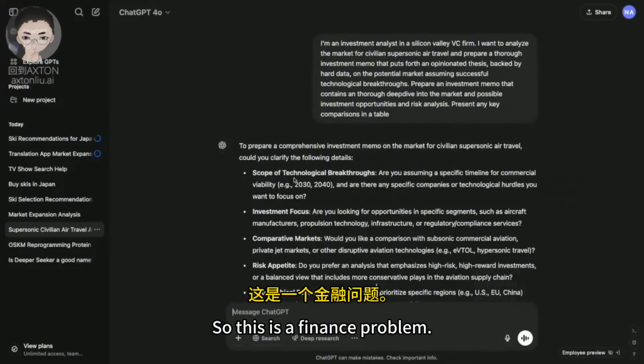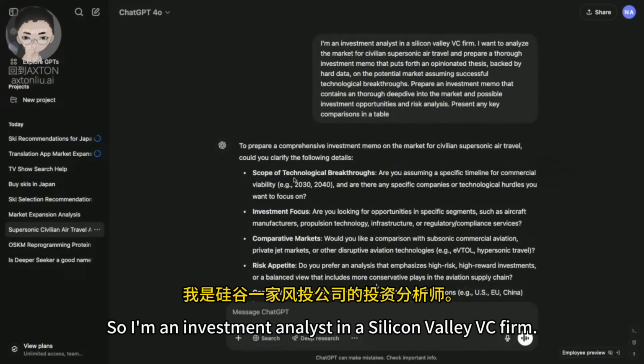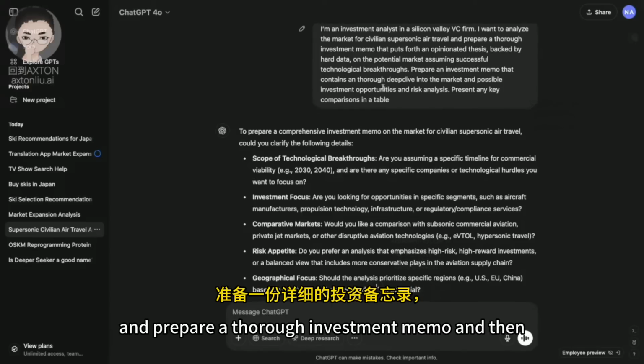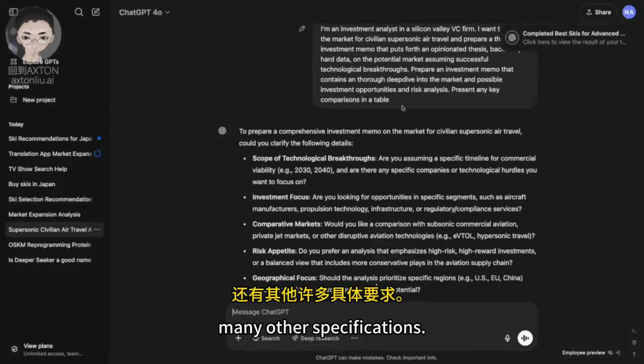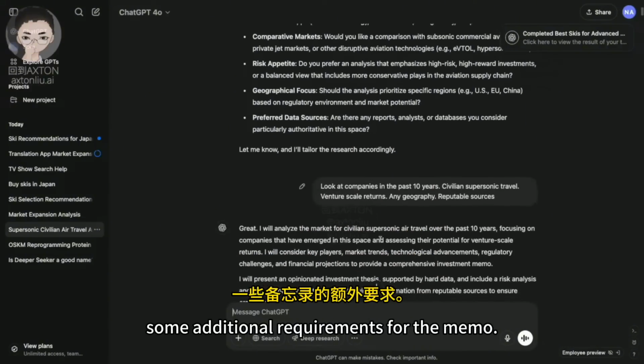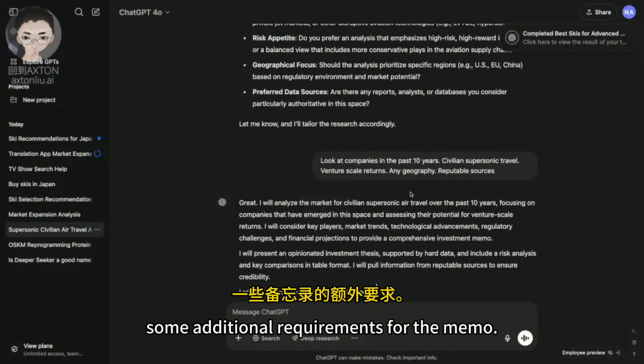Okay, so this is a finance problem. I'm an investment analyst in a Silicon Valley VC firm. I want to analyze the market for civilian supersonic air travel and prepare a thorough investment memo, and then many other specifications. The model clarifies, and we provided some additional requirements for the memo.